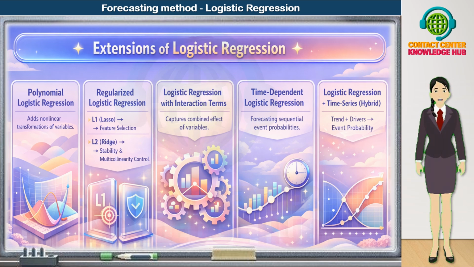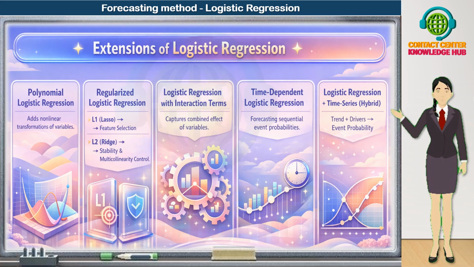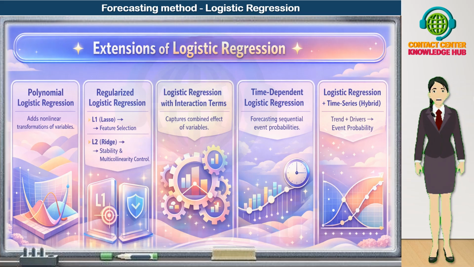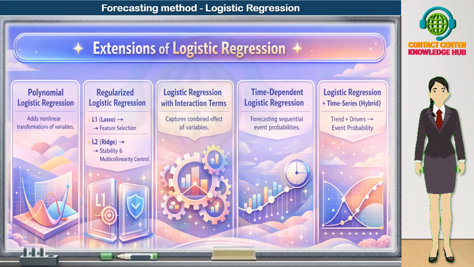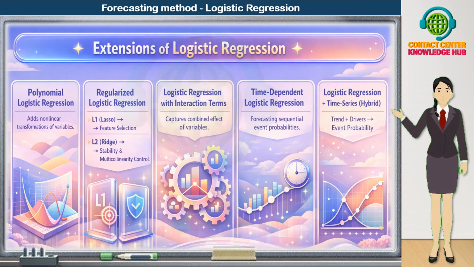Hybrid models combine logistic regression with time series components. We predict event probability using time trend plus external drivers. For example, we might model P(churn) as a function of tenure, recent usage, seasonality, and macro trends in the market.